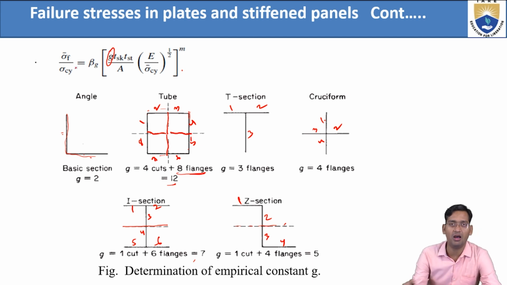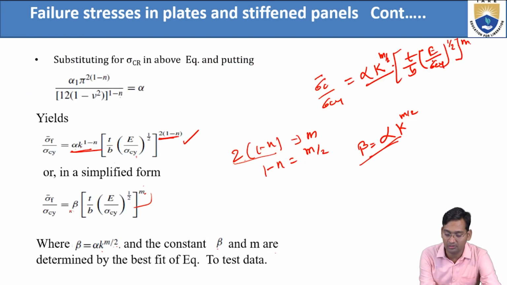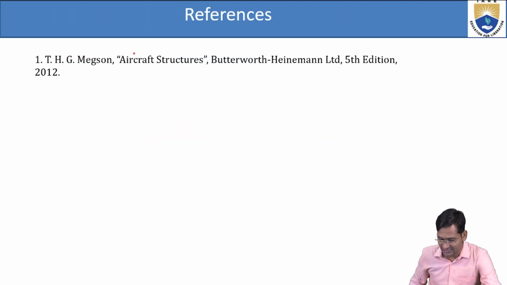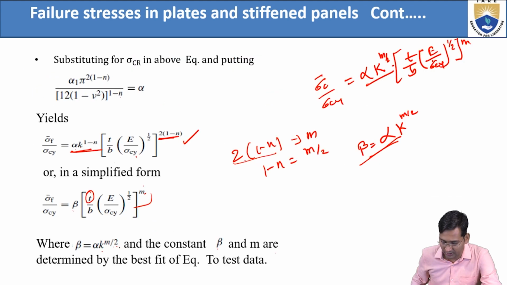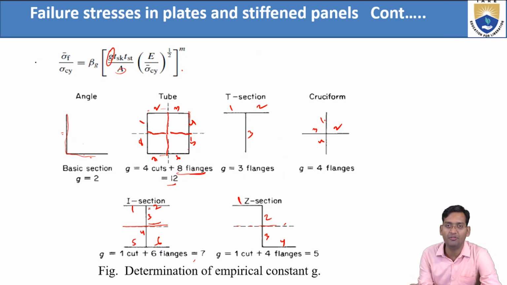Now the same thing: sigma bar F by sigma Cy equals beta G, where beta G is as in the previous equation. Now T by B depends on what? Here, the area and G are TSK and TST. So see here: how many flanges are there, how many cuts are there.